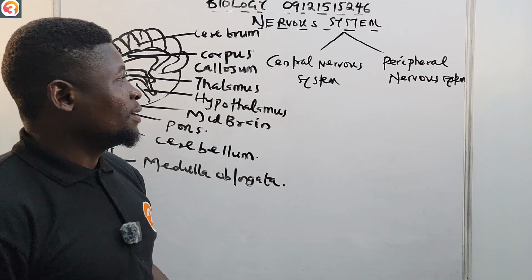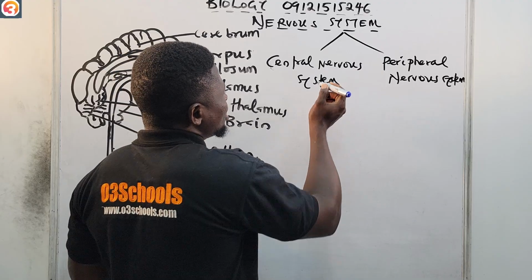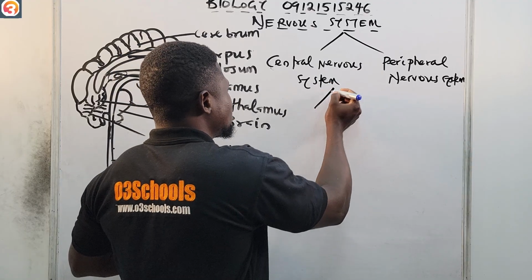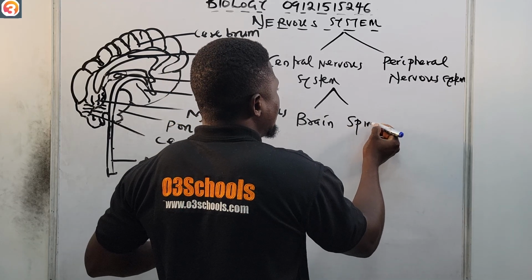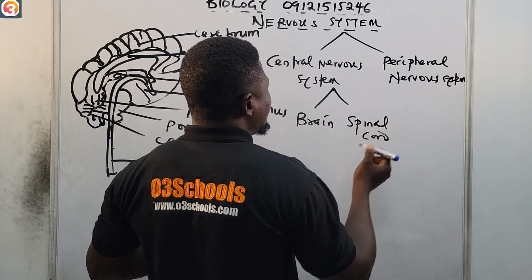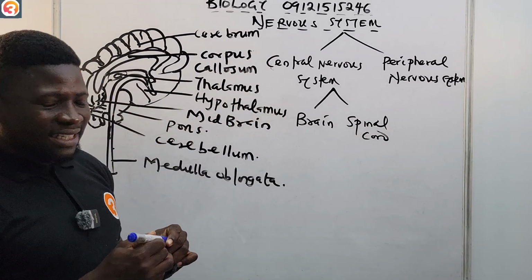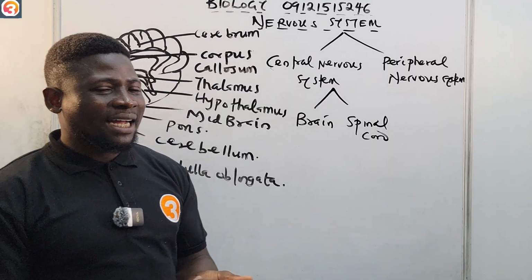We're going to look at them one after the other. So the central nervous system consists of what? Of the brain and the spinal cord. All right, the central nervous system consists of the brain and the spinal cord.